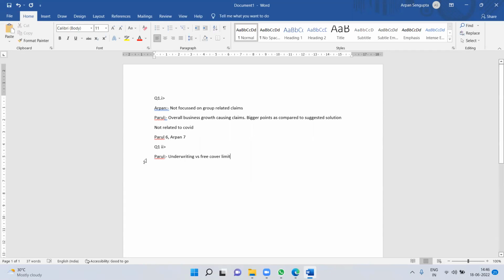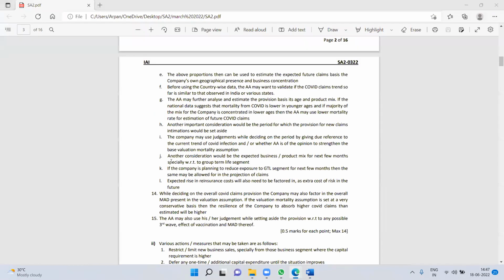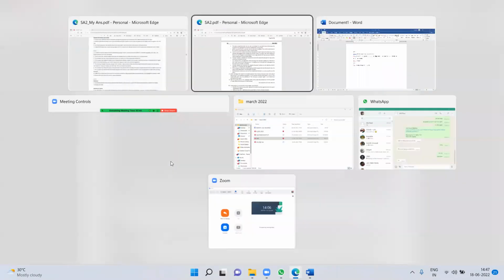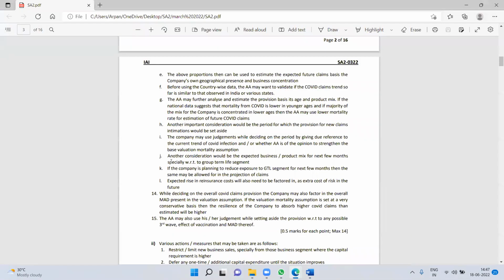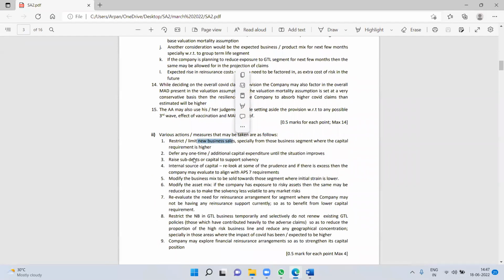Let's see if that is covered in the suggested solution. So I don't have any comment. I think had I been writing the answer right now, I would have written the same points. I think all the points that I could think of have already been covered. Let's go to the suggested solution. Restrict or limit new business sale. Point covered. Defer one-time additional capital expenditure. This is an extra point that I have not thought of.